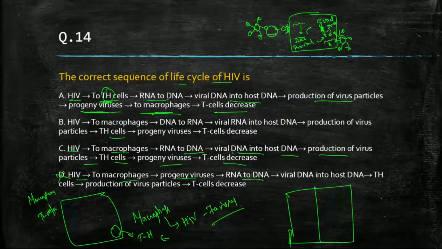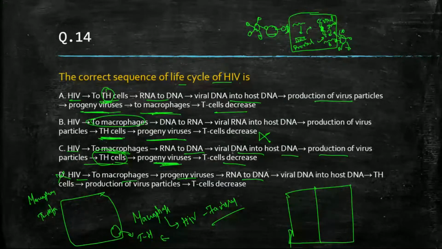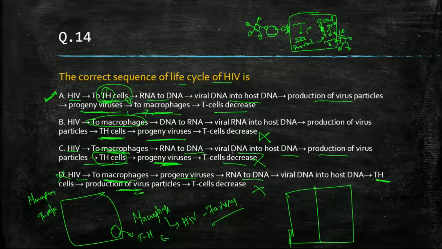Here it is given: first macrophage is entered, then T helper cell, then progeny virus. So that should not be the correct sequence. Here it is entering macrophage, then T helper cell is given in between, and then progeny virus. This is also not correct. Here it is entering macrophage and production of virus particles after entering the T helper cell, which is completely wrong. So what will be the correct answer? A should be the correct answer, which means it attacks the T helper cell first, then produces progeny virus, then enters the macrophage, and T cells get decreased. That should be the correct answer.